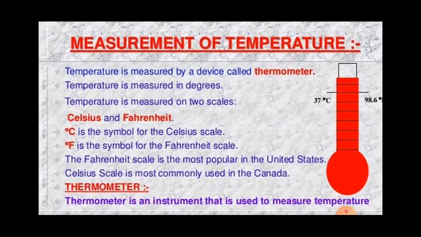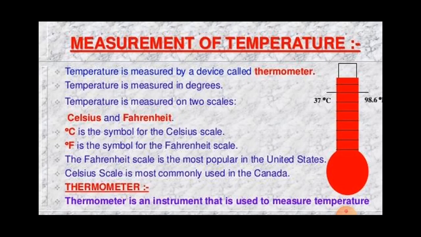And in the Celsius scale of temperature, the temperature of melting ice is given a value of 0 degrees Celsius. Okay, and the temperature of boiling water is given the value of 100 degrees Celsius. The length of the laboratory thermometer tube between 0 to 100 degrees is divided into equal parts. Each division is called a degree. Okay, and the temperature of an object should always be stated with its unit, degree Celsius.